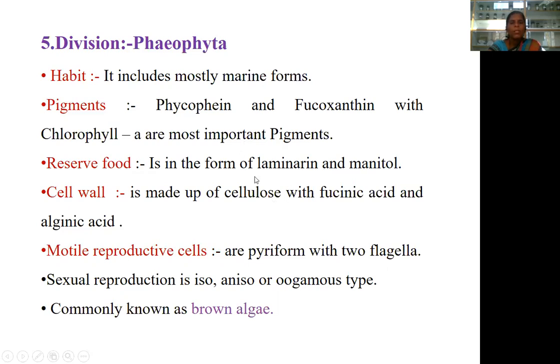The cell wall of these members is made up of cellulose with fucinic acid and alginic acid. Motile reproductive cells are pyriform in nature with two flagella. Sexual reproduction is isogamous, anisogamous, or oogamous. The Phaeophyta members are also known as brown algae.